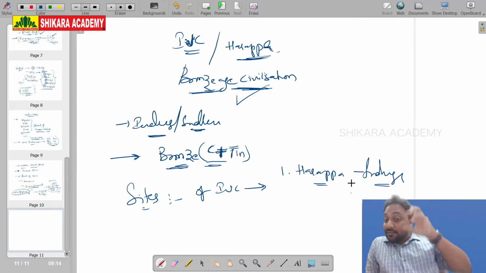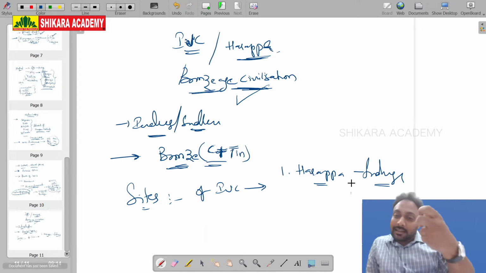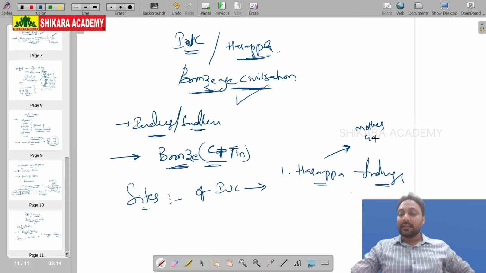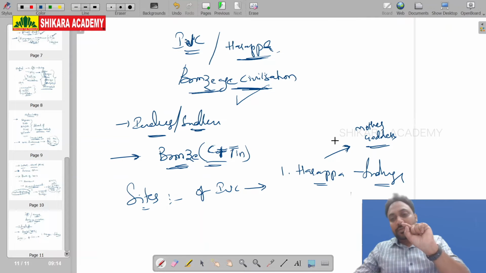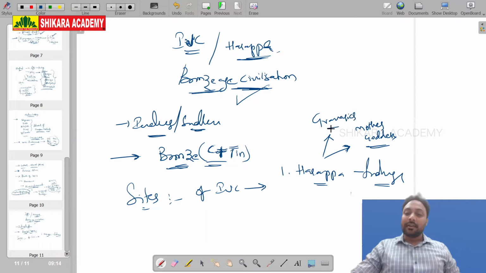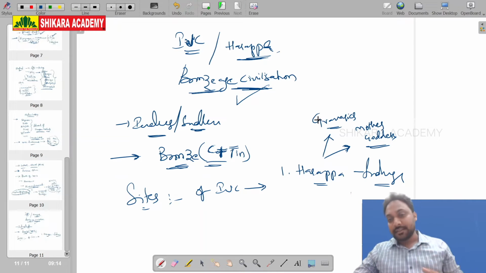What is the site? Where is the site? And what are all the discoveries at that site? In Harappa, what has been excavated? Mother Goddess images have been excavated. Mother Goddess statue, small seals, and granaries have been excavated in Harappa. Granaries are to store the grains.